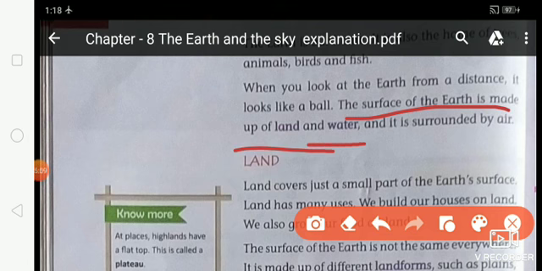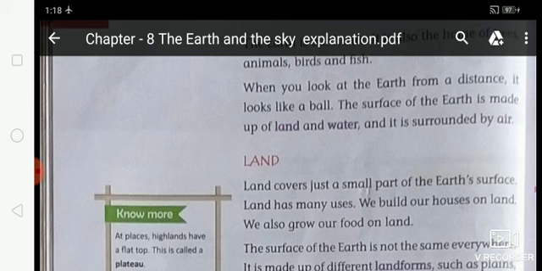The surface of the earth is made up of land and water. The land is where we live. The water is what you use to drink, wash clothes and other things. So the surface of the earth is made up of land and water, and it is surrounded by air.